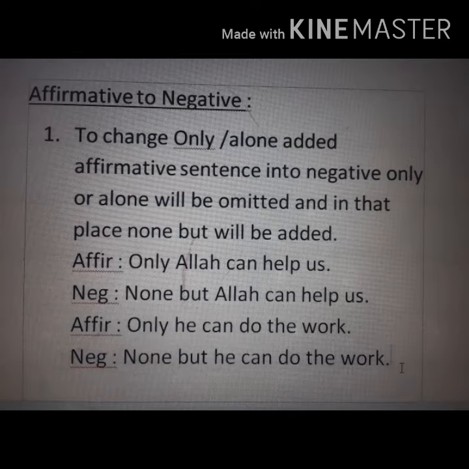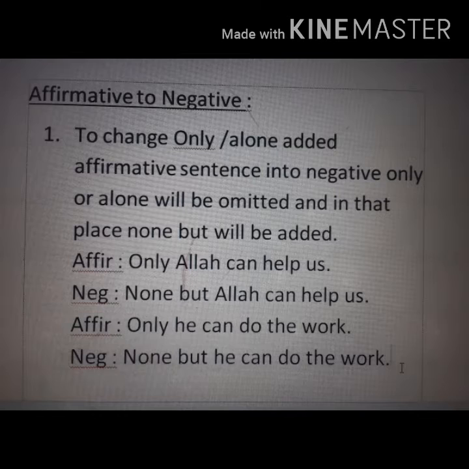only or alone added affirmative sentence, then how will you change it into negative? You have to change only or alone, and in that place you have to use none but. Okay, you have to use none but in the place of only or alone. And remember that this rule is applicable when only or alone is with any person or God, then you can apply this rule. For example,